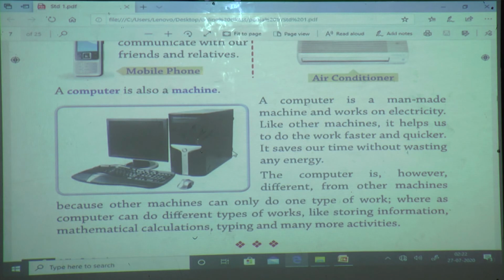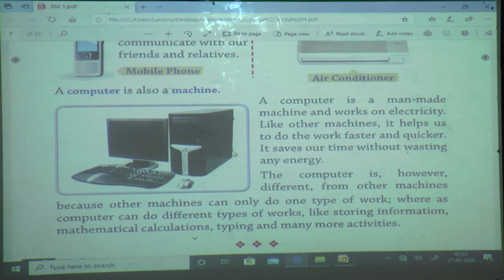Computer is an electronic machine. Why is it called an electronic machine? Because it works on electricity like an electric machine. Computer works on electricity. That's why it is called an electronic machine.